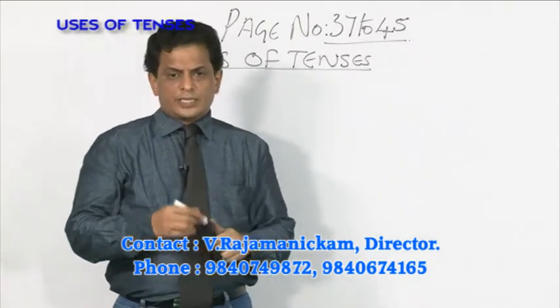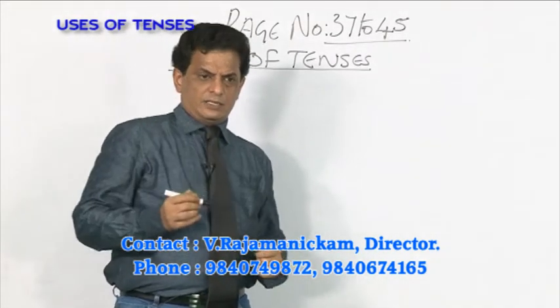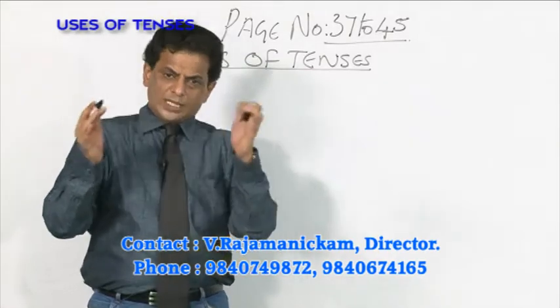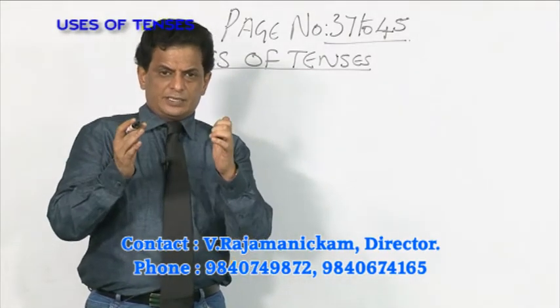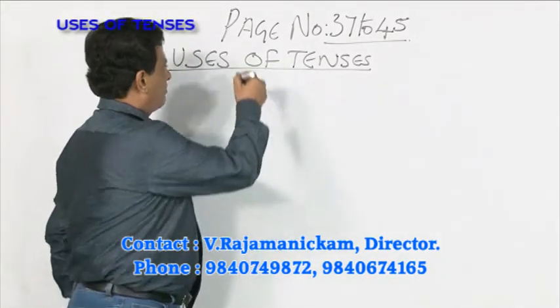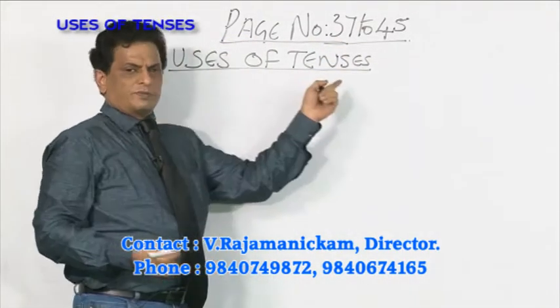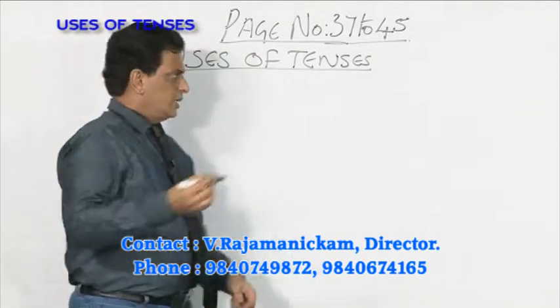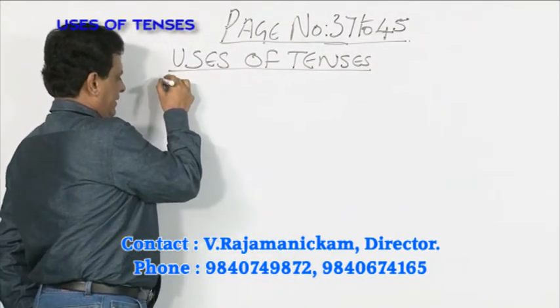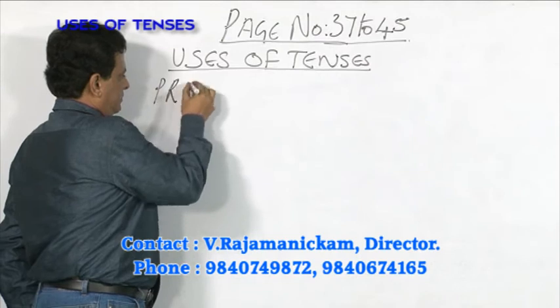Dear students, in the earlier chapter we have seen tenses. There are 3 tenses and 12 divisions. So, page number 37 to 45, the uses of tenses, this is what we are going to see. Now, the present tense, number 1 is present tense.